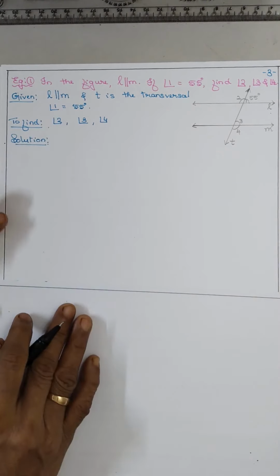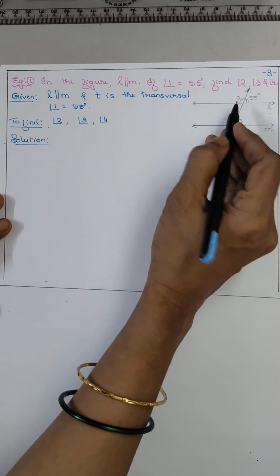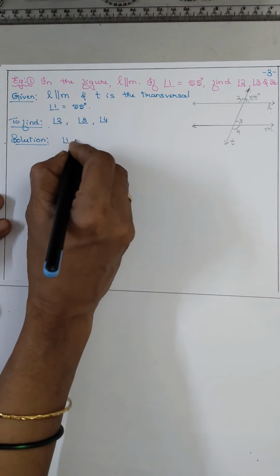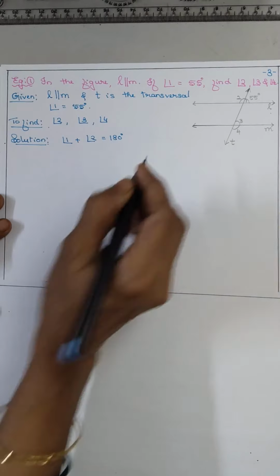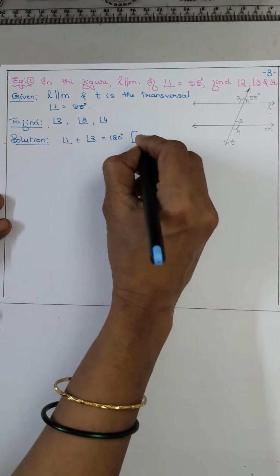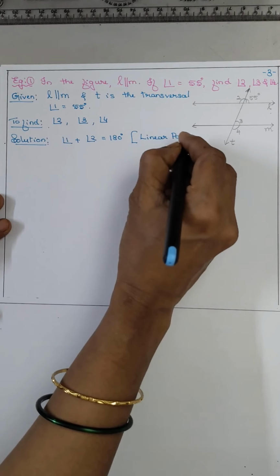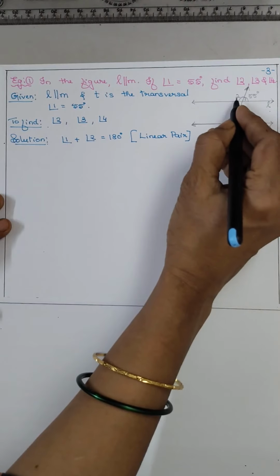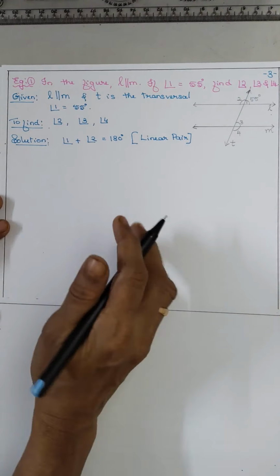Angle 1 is given, angle 2 we have to find out. Angle 1 plus angle 2 is equal to 180 degrees. Why? Because they form a linear pair. Already we have discussed, isn't it? 1 plus 2 is 180. They form a linear pair.